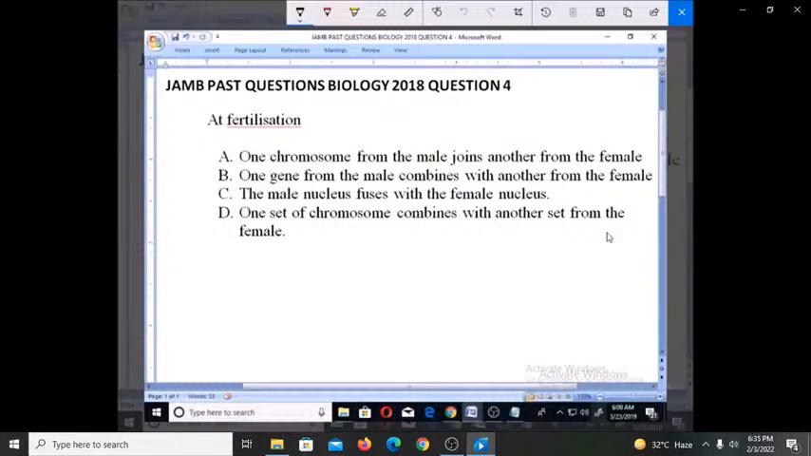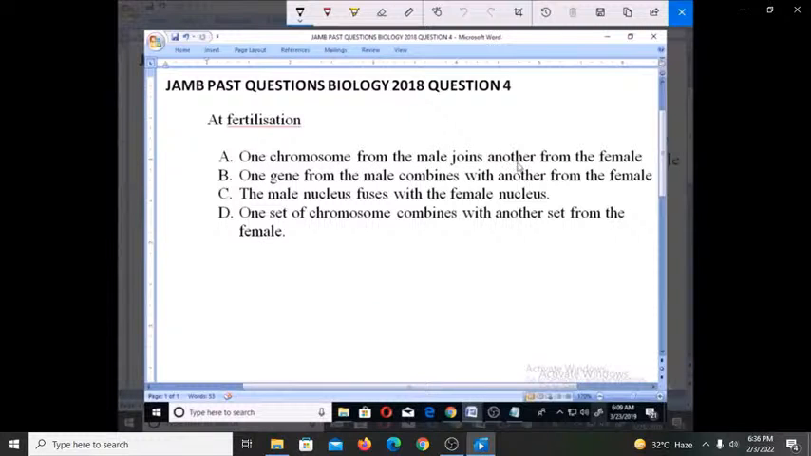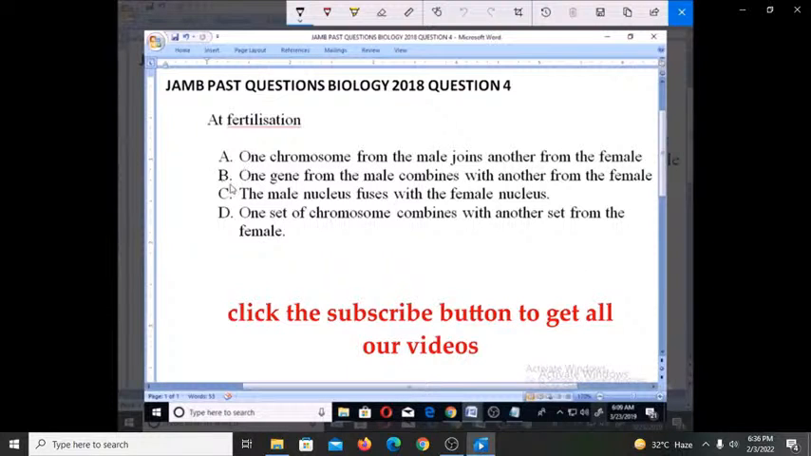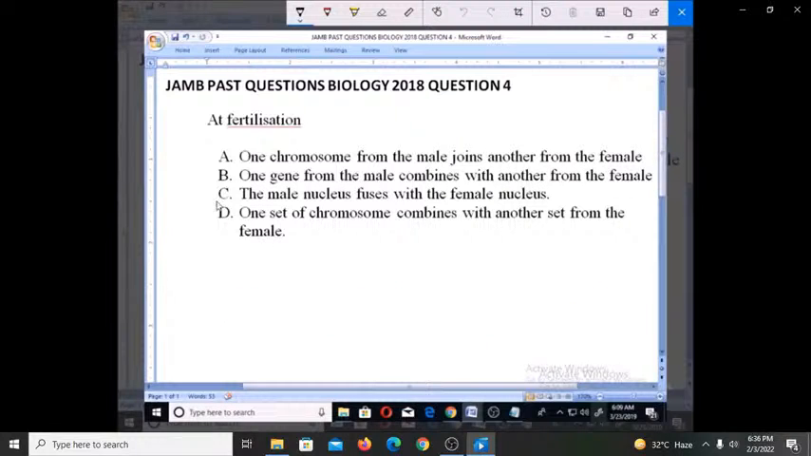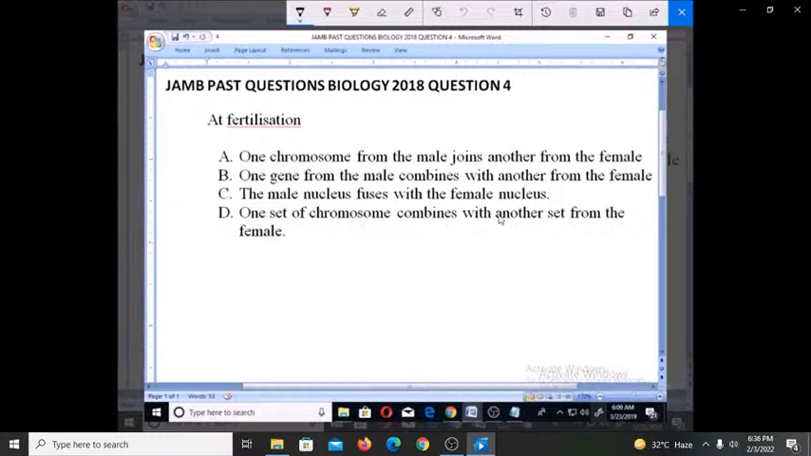Let's look at these JAMB past questions, Biology 2018. Question number 4. At fertilization, A, one chromosome from the male joins another from the female. B, one gene from the male combines with another from the female. C, the male nucleus fuses with the female nucleus.